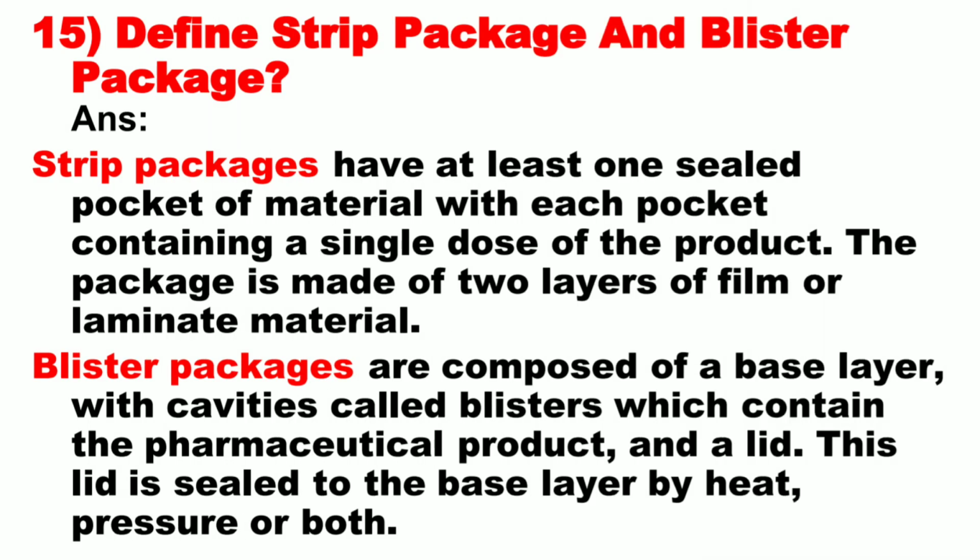Question number 15. Define strip package and blister package. Strip packages have at least one sealed pocket of material, with each pocket containing a single dose of the product. The package is made of 2 layers of film or laminated materials. Blister packages are composed of a base layer with cavities called blisters which contain the pharmaceutical product, and a lid. This lid is sealed to the base layer by heat, pressure or both.